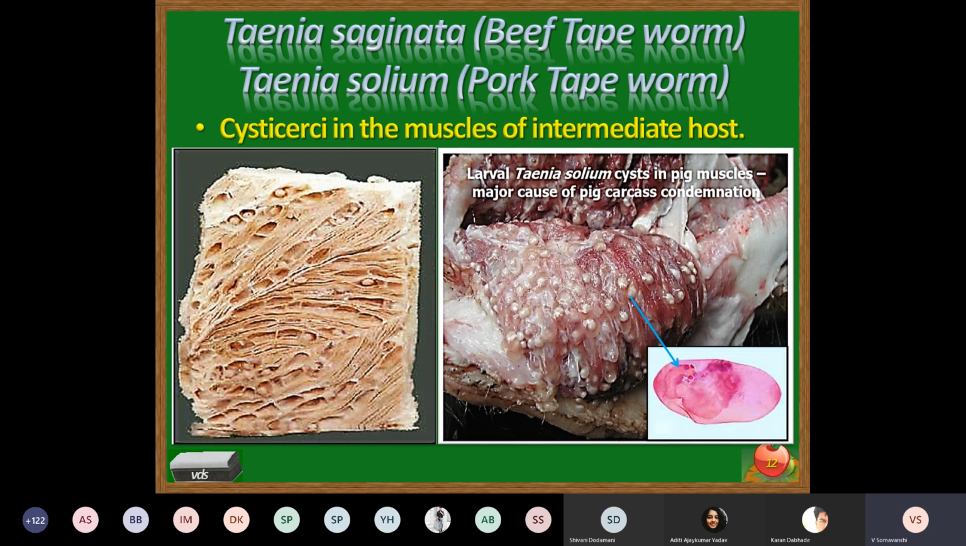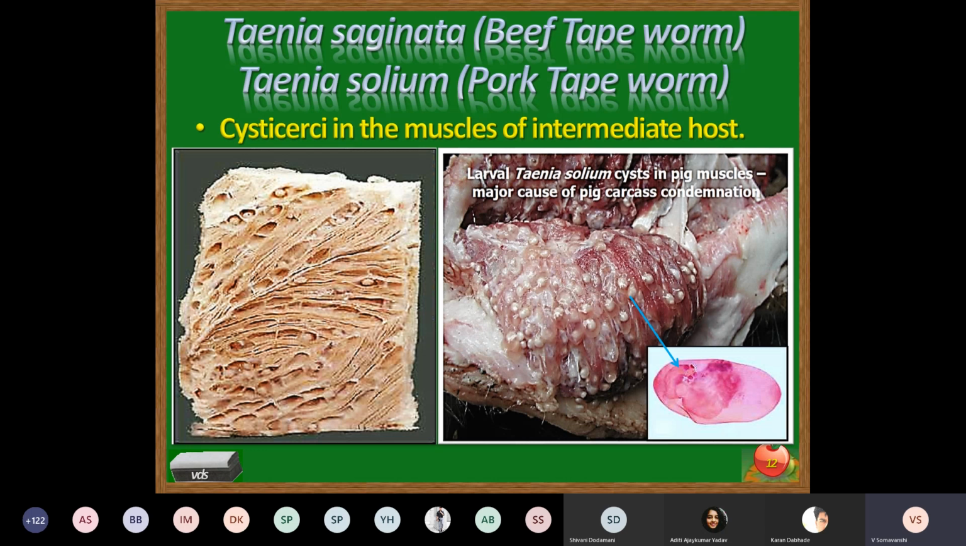Now, during laying of the egg, the outer egg shell may be disrupted and the embryophore may become thickened and radially striated, containing the ovum with 3 pairs of hooklets. This is a very characteristic feature of the Taenia members, the hexacanth eggs. Such eggs are passed in the feces of human beings, which is the definitive host.